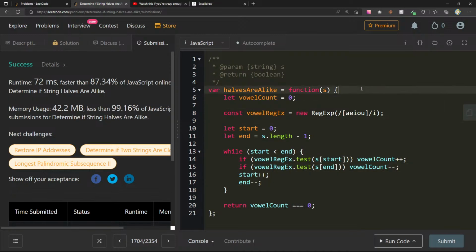So here I would say this is linear time. No, actually not even. We're only going through half the string, s divided by 2. And then space complexity is constant. So I think that's pretty neat. All right, cool.